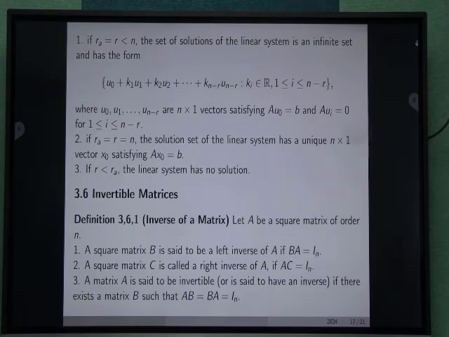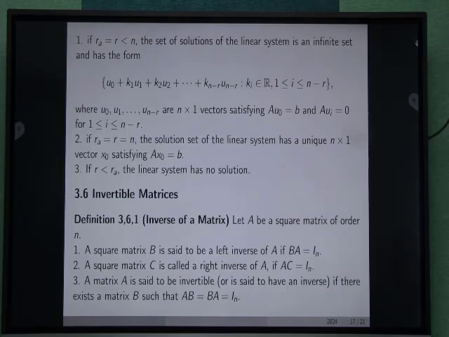of many solutions and has the form u0 + k1 u1 + k2 u2 up to k(n−r) u(n−r), where ki belongs to the set of real numbers and i varies from 1 to n−r, where u0, u1, up to u(n−r) are n × 1 vectors satisfying A u0 = B, and the rest of the vectors satisfy A ui = 0 for i varying from 1 to n−r.